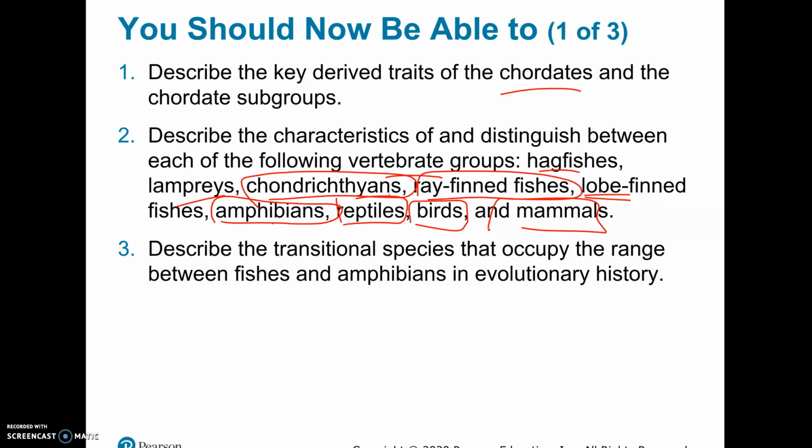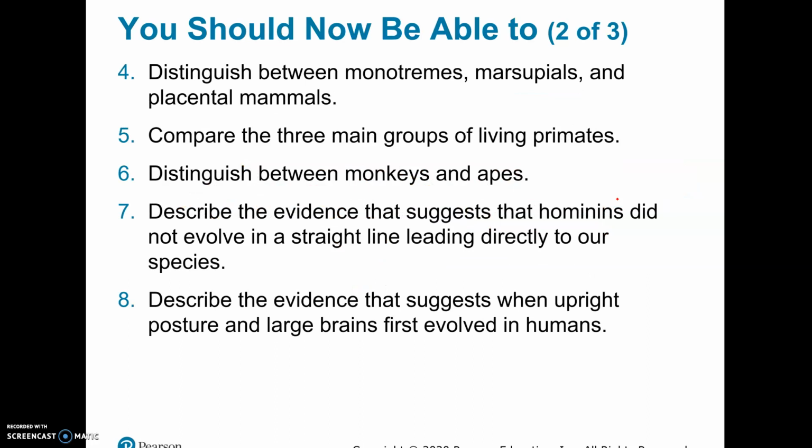You're actually not going to be tested on transitional species, but you should know that the lobe-finned fish are the ones that we believe gave rise to the amphibians, because they are the ones with the bone structure that led to living on land. Some of them also, like lungfish, have primitive lungs, so it makes sense that this would lead to the amphibians. The difference between, remember, monotremes, these are the mammals that laid eggs. Marsupials, those are the ones with pouches. And then placental mammals are what we are. And then we actually cut this part out.